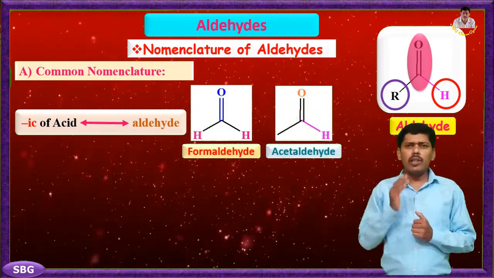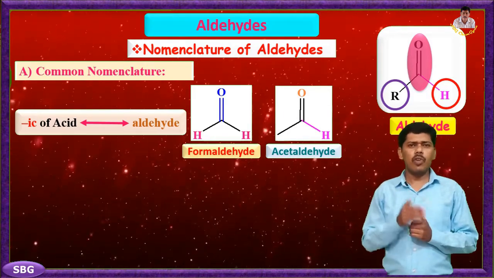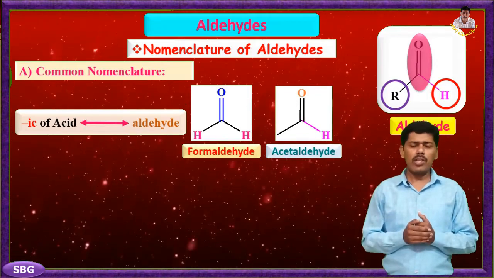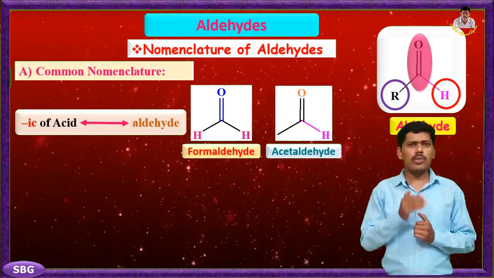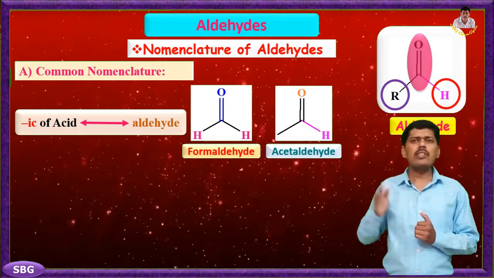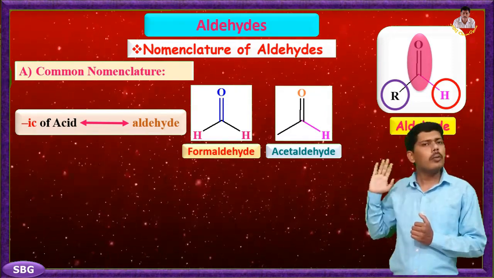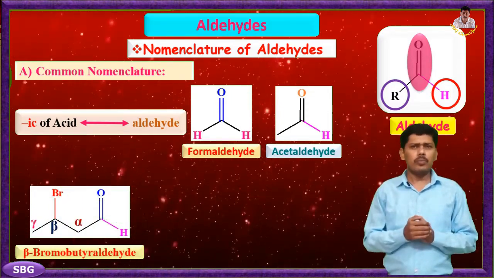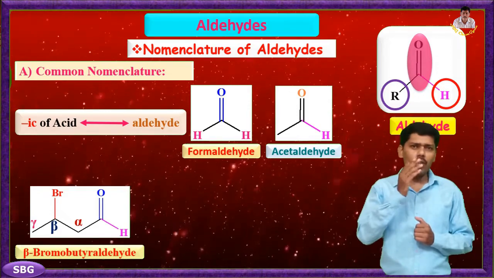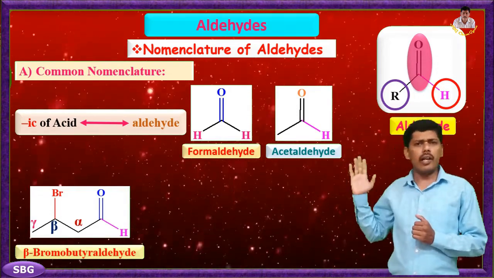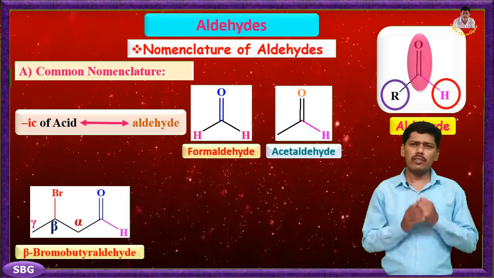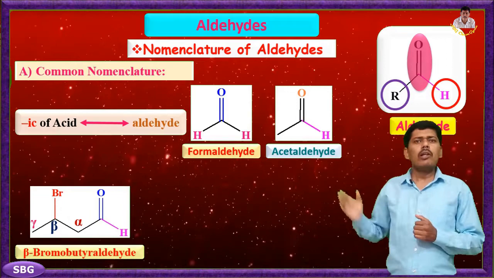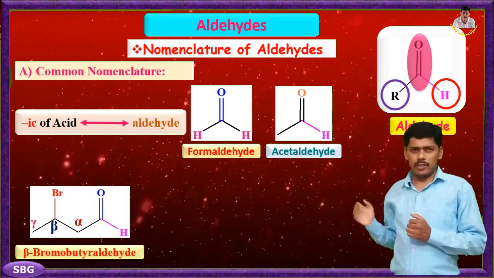At the same time, the name reflects the Latin or Greek term for the original source of the acid or aldehyde. The location of the substituent in the carbon chain is indicated by the Greek letters alpha, beta, gamma, delta, etc. The alpha carbon is the one directly linked to the aldehyde group, then beta is next, and so on. For example, beta-bromobutyraldehyde.